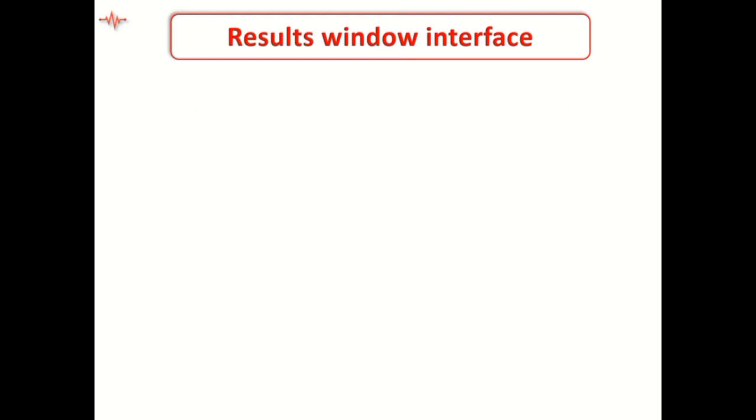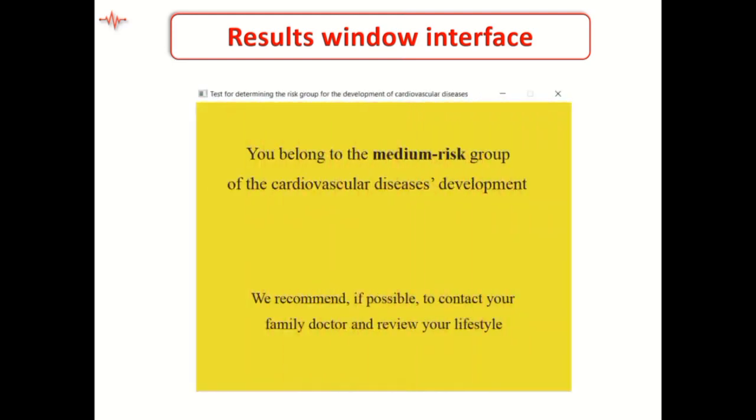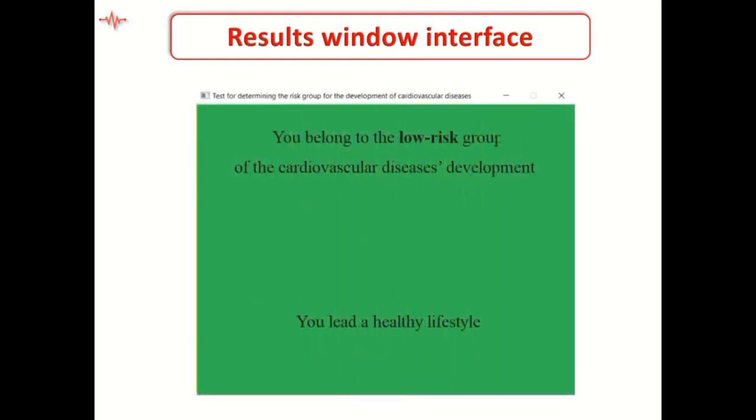During the development of the program, three possible result windows were created. That is, three groups: high risk group, medium risk group, and low risk group. The result windows also contain a comment for the user.